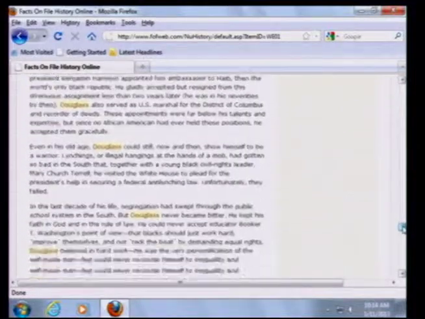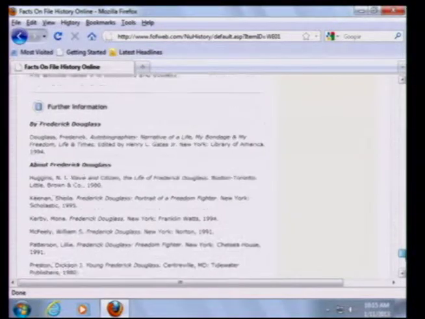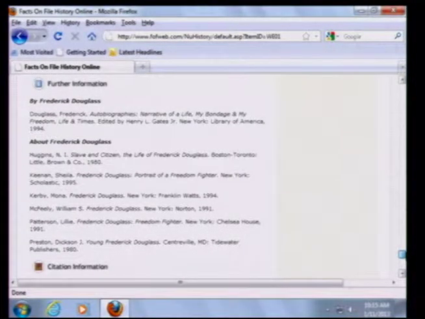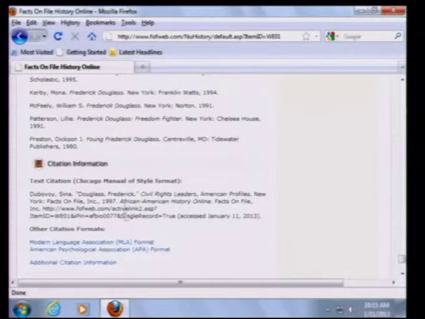And then coming on down to the very bottom, you will notice that we also have a bibliography or a reference list, so that gives you even more sources that you can look in, and no doubt we have some of these books in our catalog. And then coming on down, citation information. So once again, you have the option of being able to cite this source for your research paper. It's already done for you. And then if you're using MLA, there's the MLA link and also APA. So that's what I was talking about earlier.